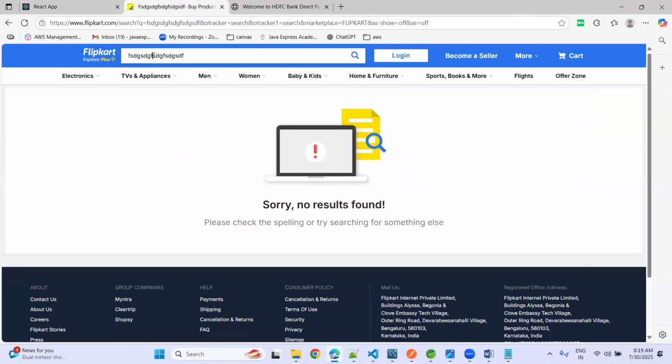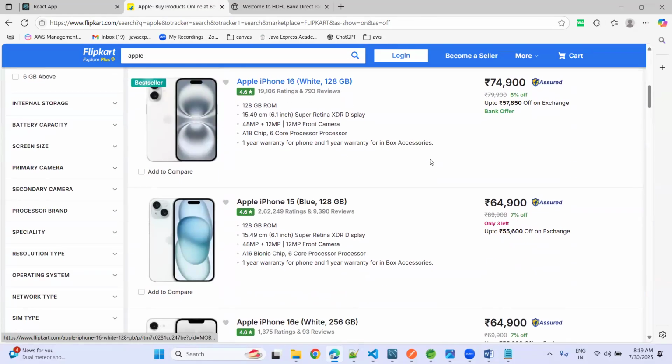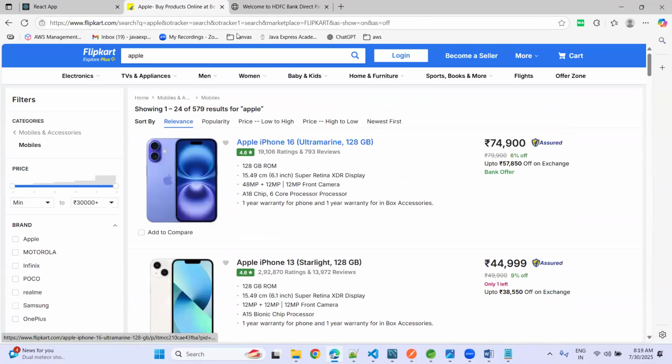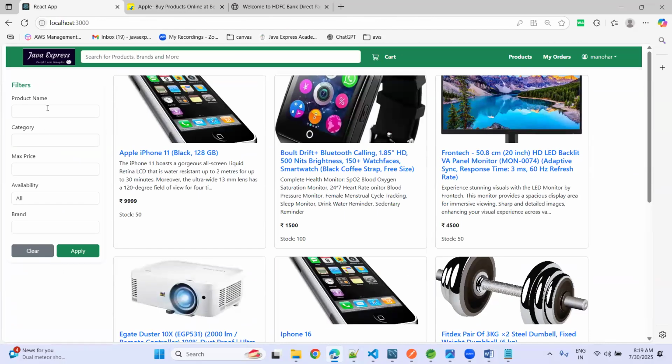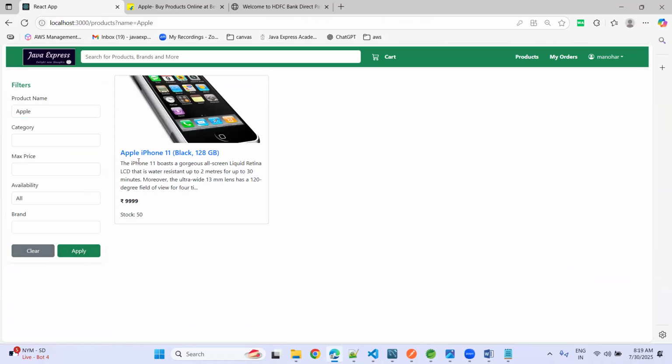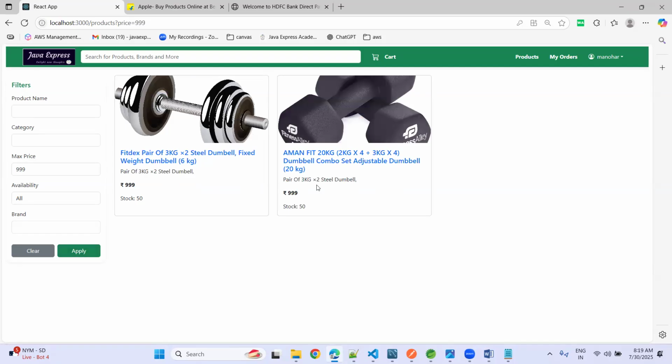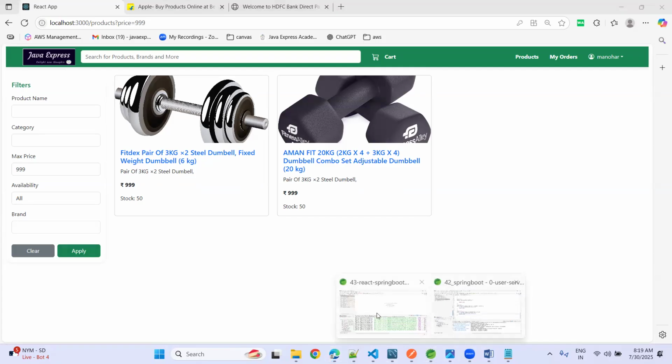Now here also, if you start typing apple and press enter, you can see wherever apple is matching, it is displayed here, right? Same here, you are able to see the products. Now on the left hand side we have names. When you type apple and click on apply, see, the apple phone is displaying here. Suppose you want to verify a price like 999, click on apply. Whichever price is matching, you can see those as well. This is a kind of filtering of your products, but everything is happening in our backend APIs only.